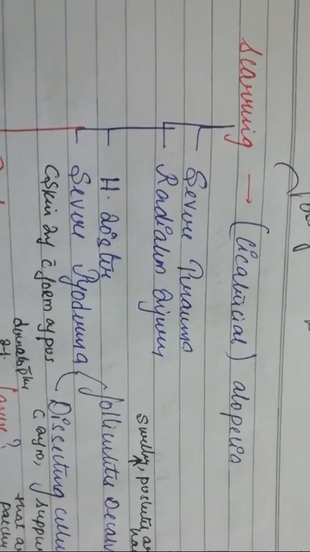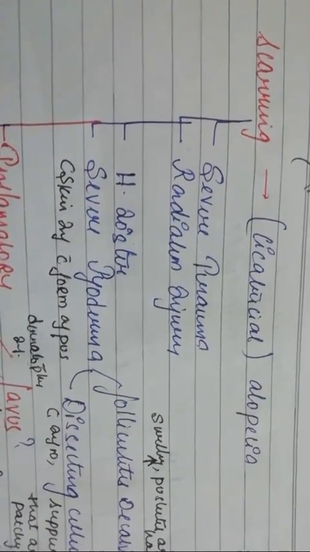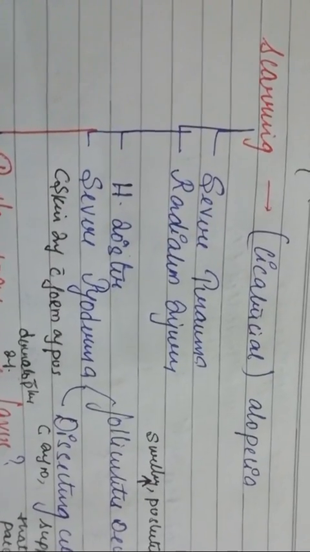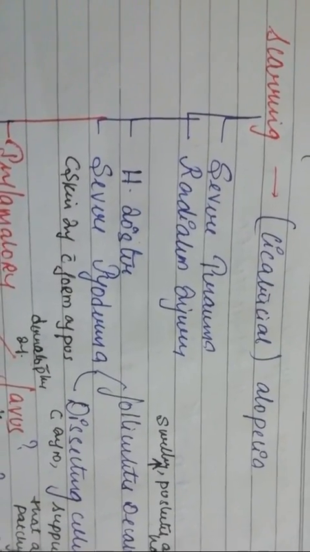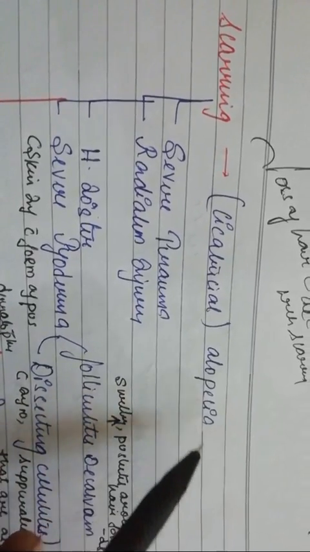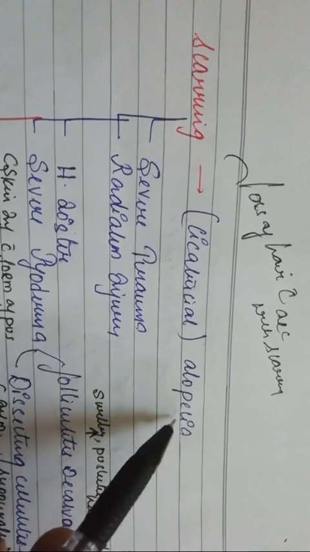In this video, I'll be discussing scarring alopecia, and also nails and the terms used in dermatology. In the last session, we spoke about alopecia. What is alopecia? Alopecia is nothing but a loss of hair.